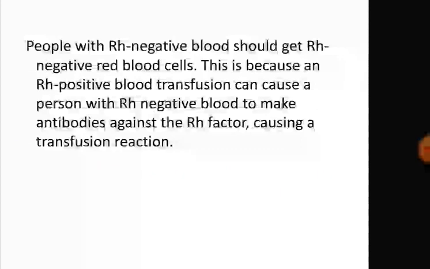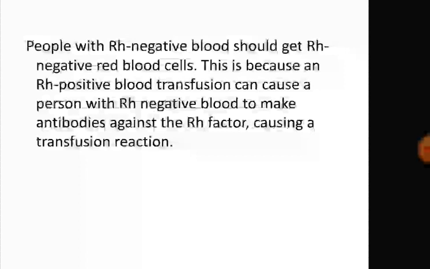So, people with Rh negative blood should get Rh negative red blood cells only. This means people with Rh negative should not get Rh positive blood. This is because an Rh positive blood transfusion can cause a person with Rh negative blood to make antibodies against this Rh factor, causing a transfusion reaction.